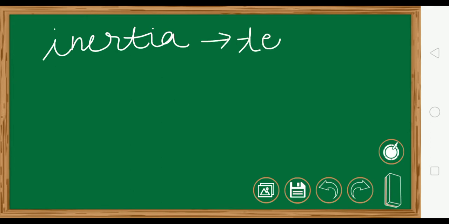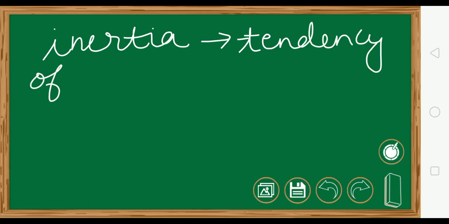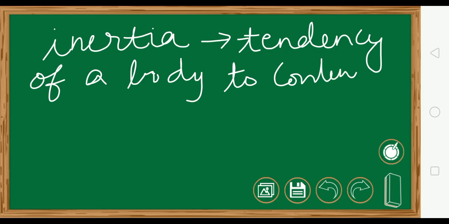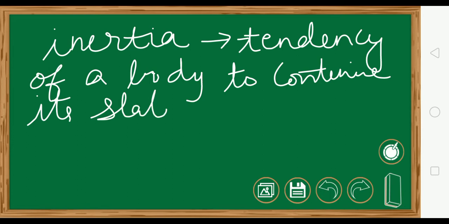Now to understand Newton's first law, we have to learn two definitions. First is inertia. What do you mean by inertia? Inertia is the tendency of a body, or you can say property of a body, to continue its state of rest or motion.